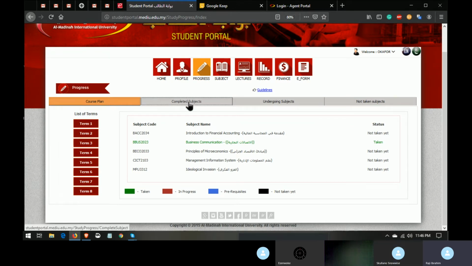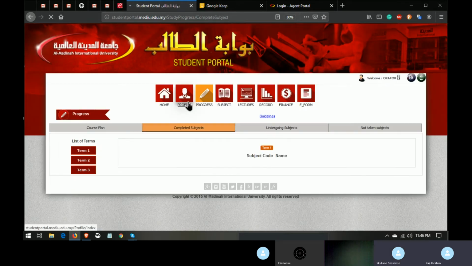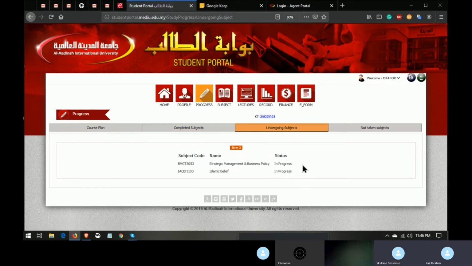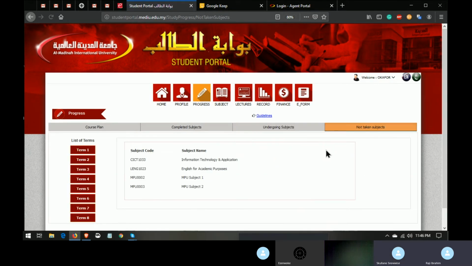Then after the course plan, you have the completed subjects. On the completed subjects, that is where you will see how many subjects you have completed already. You can see this person has only completed 2 subjects. I'm sorry, 4. Then you have the undergoing subjects and you have the not taken subjects. Not taken subjects are subjects that you have not touched in each of those semesters. So that is how the progress works.